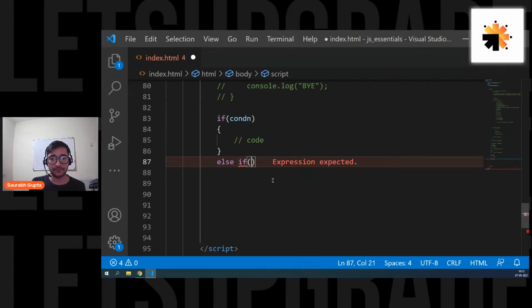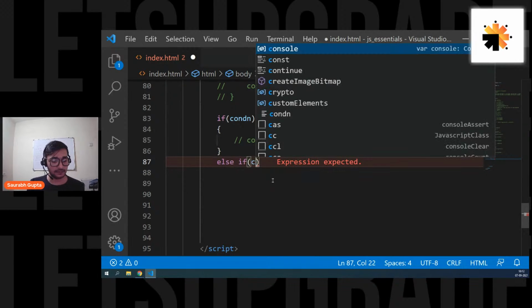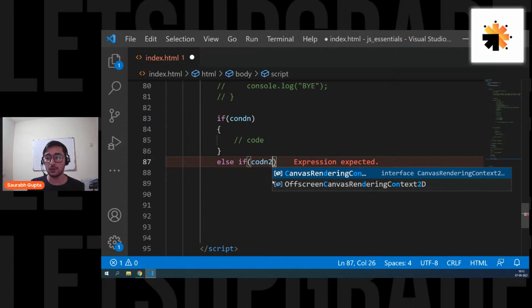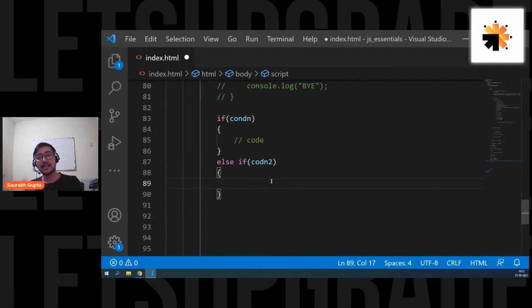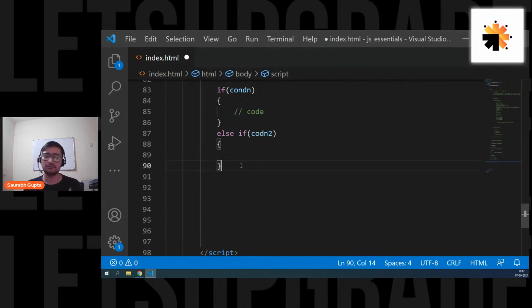So else if, and then you can have your condition number 2. Okay, and then again code. And now just like this, you can add multiple else if for multiple conditions. So if you have four conditions, you can add 4 else ifs. You can have 5 conditions, you can add 5 else ifs. Okay, so you can just go ahead.